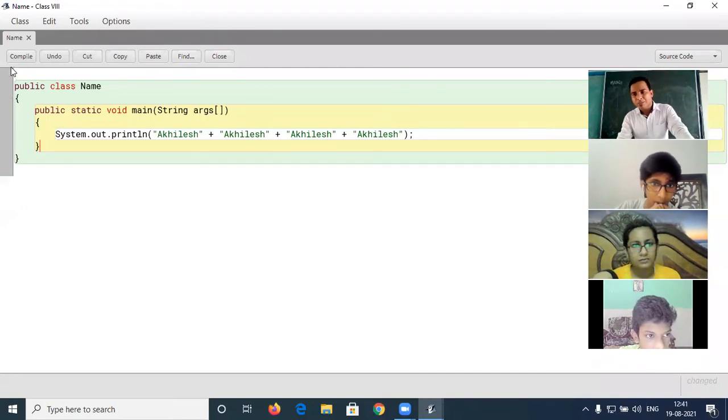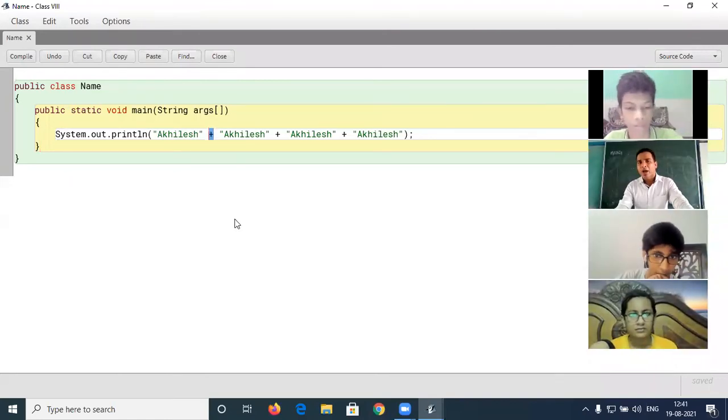Is there any doubt in this program? This plus plays the role of concatenation, meaning joining the four names together and printing that.